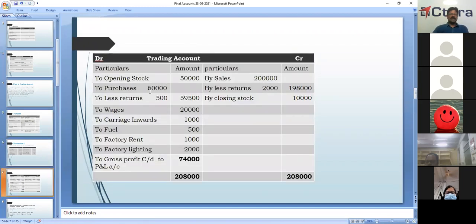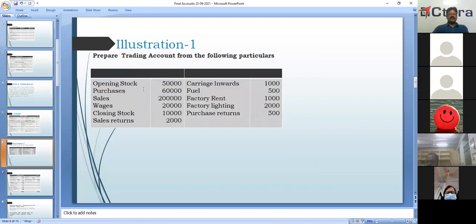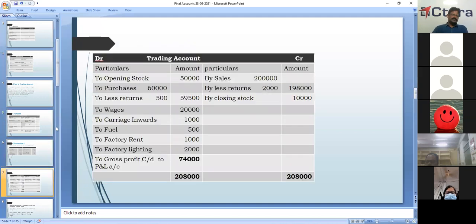To purchases, I'm showing it in the inner column because we have to deduct purchase returns. Purchases are 60,000. Purchase returns are 500, the defective material worth 500 that we are returning. So how will we make the entry here? To purchases in the column, 60,000.